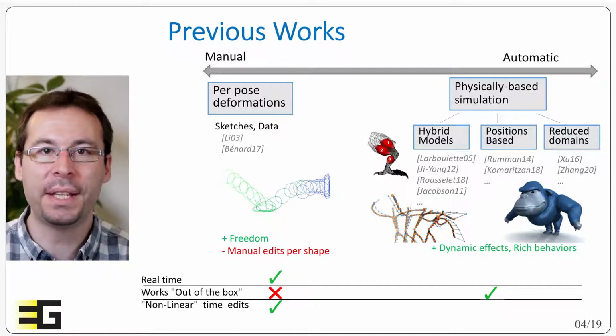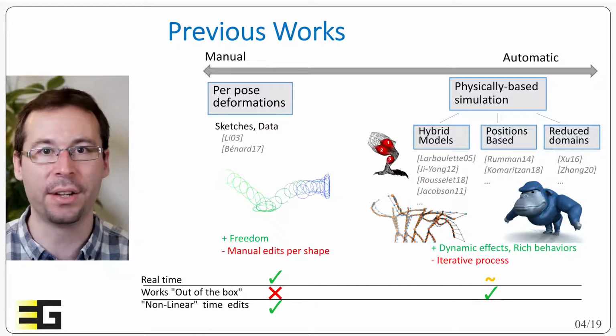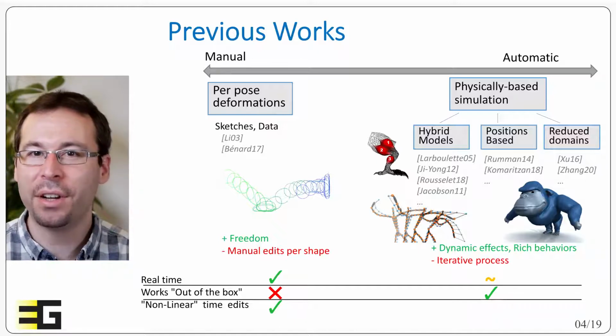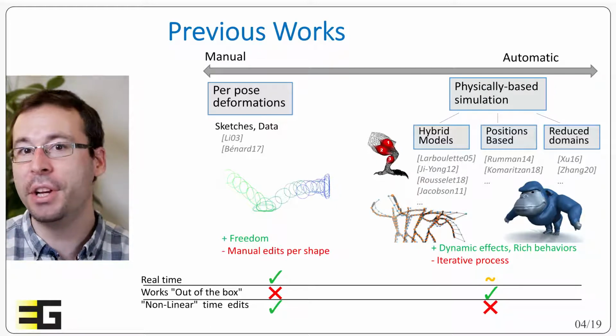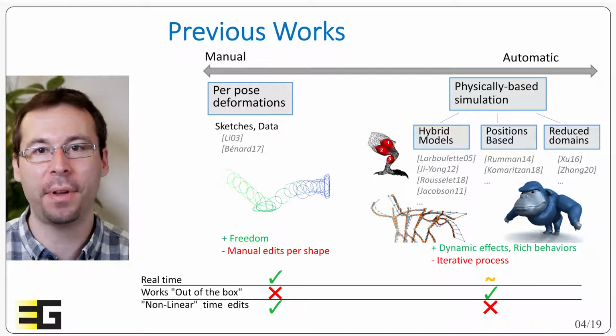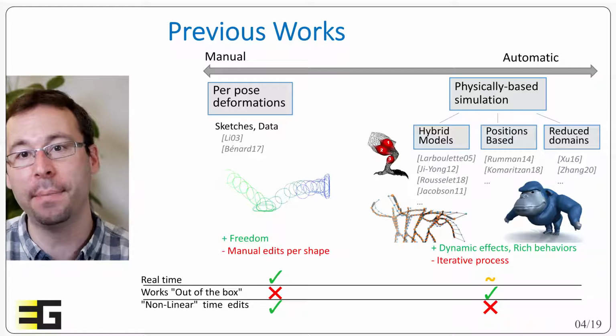In all cases, physics approaches are still costly compared to raw skinning when millions of triangles are involved. Also, direct edits of physics-based simulation should generally be linear in time, as the simulation requires time integration. Therefore, any change at time t may affect the future that has to be rebaked.